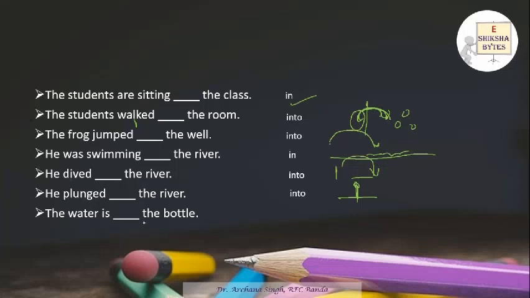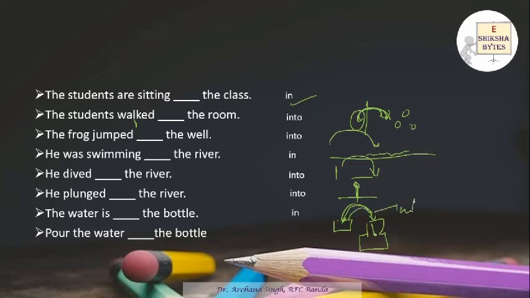The water is in the bottle or into the bottle. See, the water is not changing any medium. It is already there in the bottle. Pour the water, where? Now, for example, you have a glass and this is your bottle. Now we are asking you to pour the water where? In this. So the medium is changing. You are putting the water in this particular bottle. So the medium is changing. We will put into. Pour the water into the bottle.